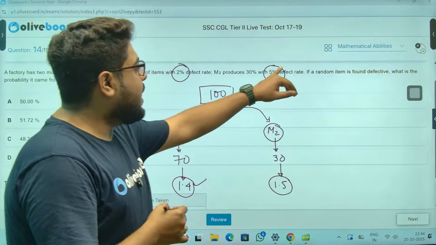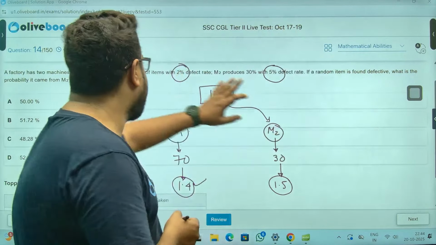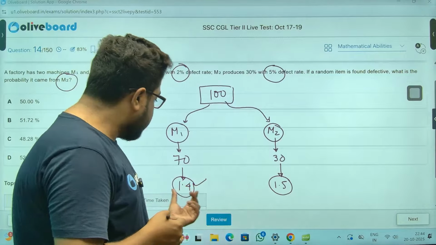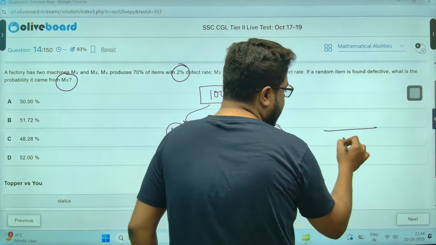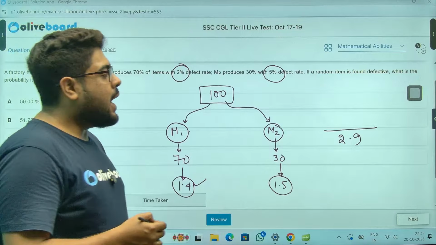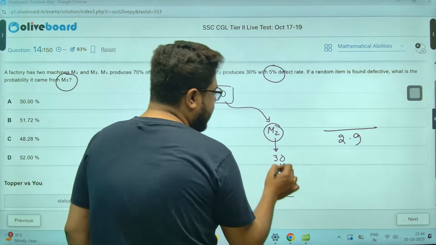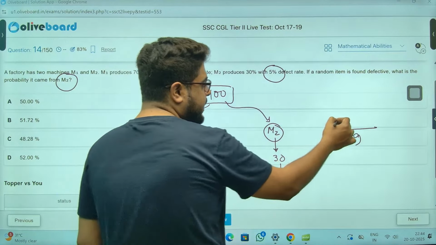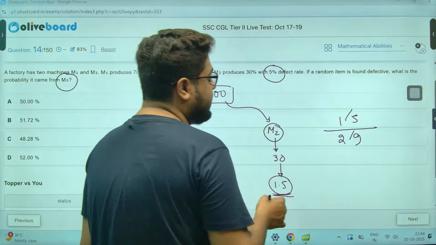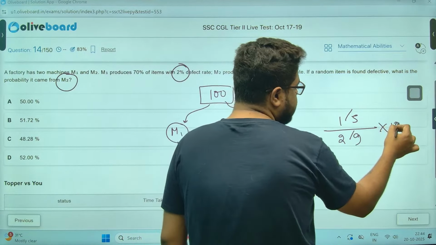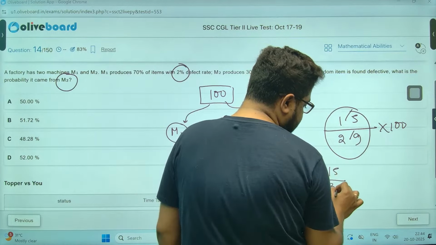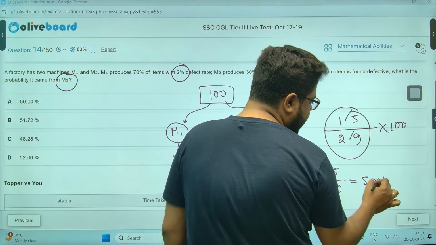Now they are asking a random item is found to be defective. What is the probability that it is from M2? So if I take the random item, so total defectives are 1.4 plus 1.5, total 2.9 defective. Out of that, M2 से आया क्या? How, like what is the probability? Sir, 1.5. Calculate 15 by 29, sir, percentage. Percentage means into 100, sir. 15 by 29. You see, if it was 15 by 30, then I would have given 50%.